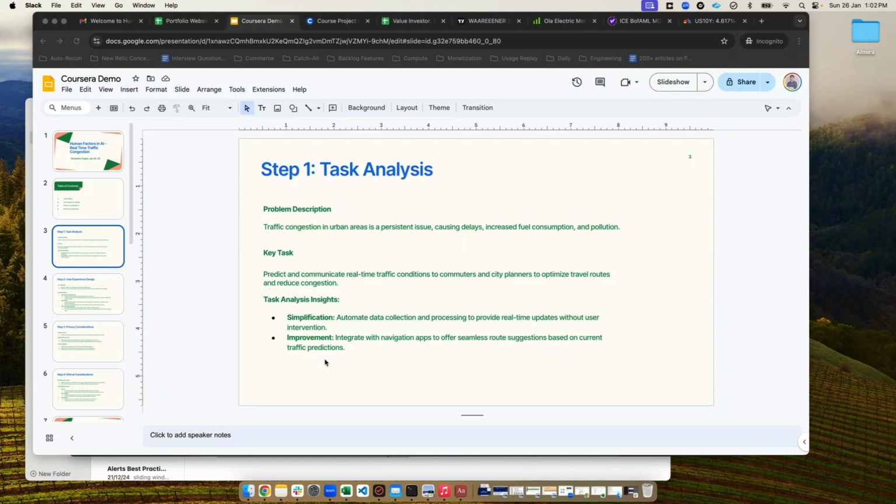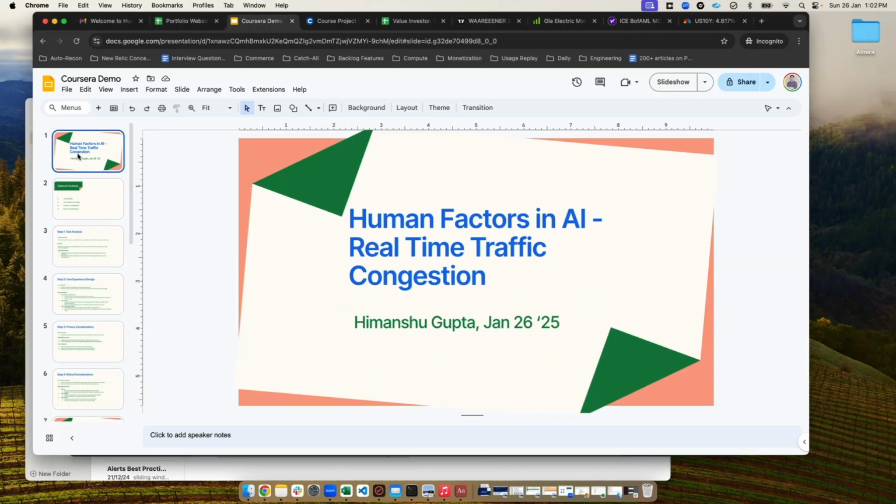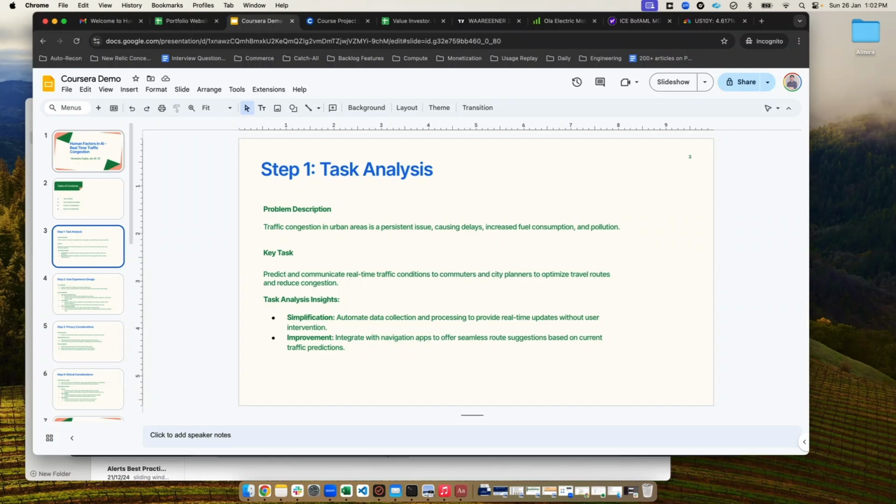Hi everyone. So I had done a previous project on assignment on real traffic congestion prediction. So I'm going to use the same problem statement in human factors in AI in designing my product experience. Number one would be the task analysis. The problem is traffic congestion in urban areas is a persistent issue, causing delays, increased fuel consumption, and pollution.